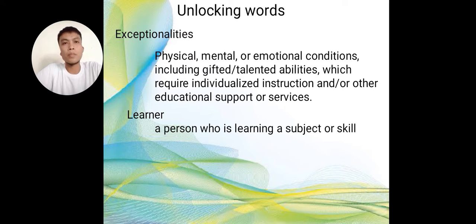Exceptionalities is a physical, mental, or emotional condition, including gifted and talented abilities, which requires individualized instruction and/or other educational support or services. Second is learner. A learner is a person who is learning a subject or skills.